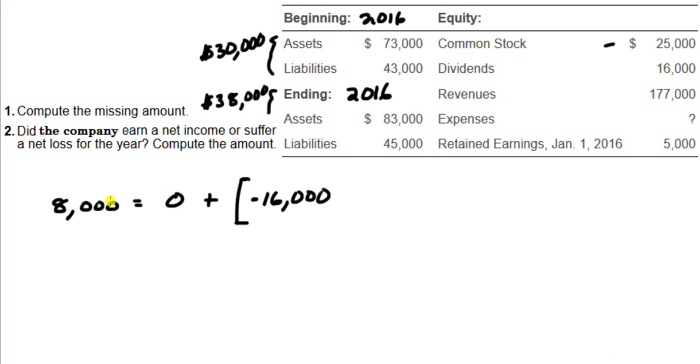To make up for this, since the equity increased by $8,000, we must have at least made $16,000 plus an additional $8,000. Plus the revenues were $177,000 minus whatever the expenses were. So dividends less the net income. Solve for X. That means during 2016, this company had $153,000 worth of expenses.